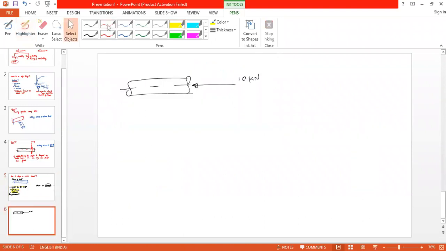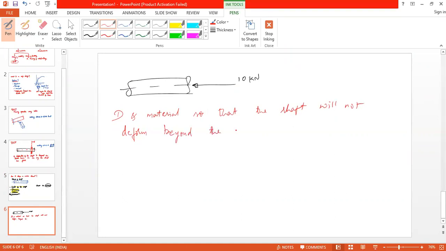So you are required to suggest the diameter of the shaft and material, so that the shaft will not deform beyond the elastic limit.